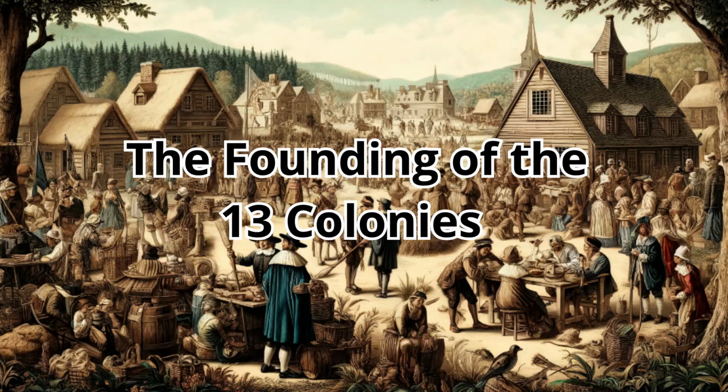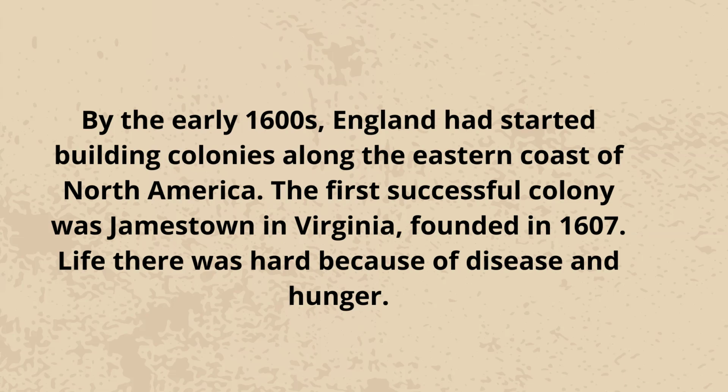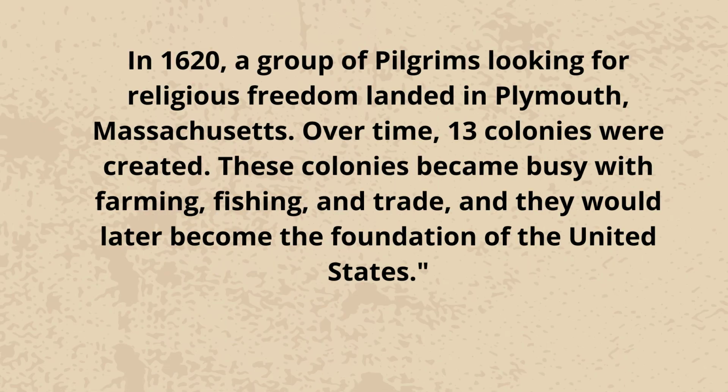The founding of the 13 colonies. By the early 1600s, England had started building colonies along the eastern coast of North America. The first successful colony was Jamestown in Virginia, founded in 1607. Life there was hard because of disease and hunger. In 1620, a group of pilgrims looking for religious freedom landed in Plymouth, Massachusetts. Over time, 13 colonies were created. These colonies became busy with farming, fishing, and trade, and they would later become the foundation of the United States.